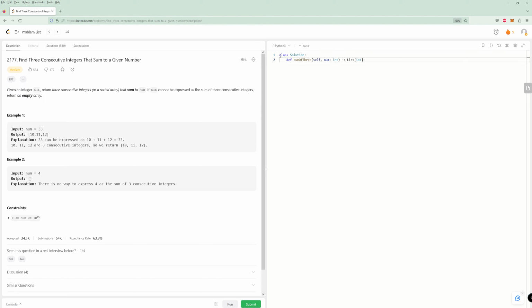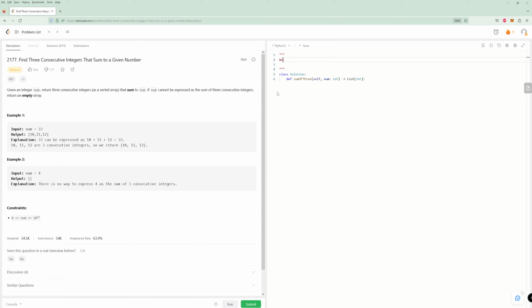Okay, so first thing, let's just start writing down some criteria for this problem so we can understand it better. Given an integer num, return 3 consecutive integers as a sorted array that sum to num. If num cannot be expressed as a sum of 3 consecutive integers, return an empty array.